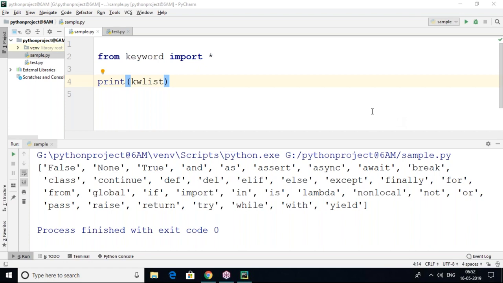So see you tomorrow at the same time, 6 a.m. to 7 a.m. Tomorrow's topic is complete data types. What types of data types does Python support? What is the data type list? How to work with the data types? All those things we'll discuss in detail.